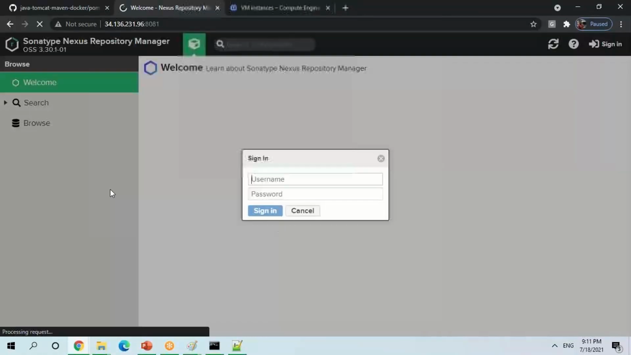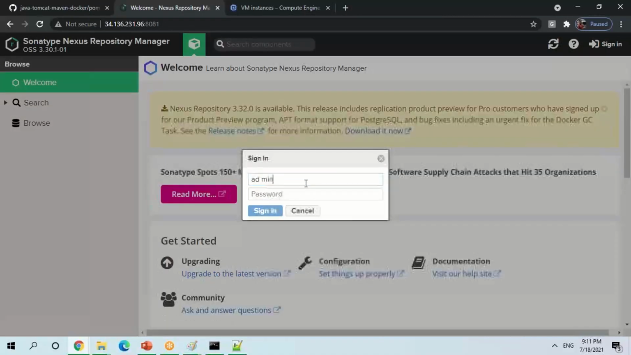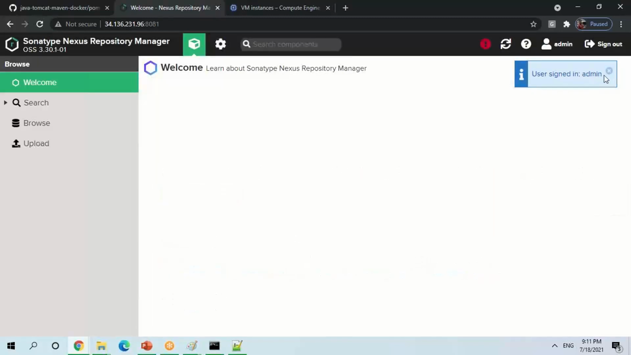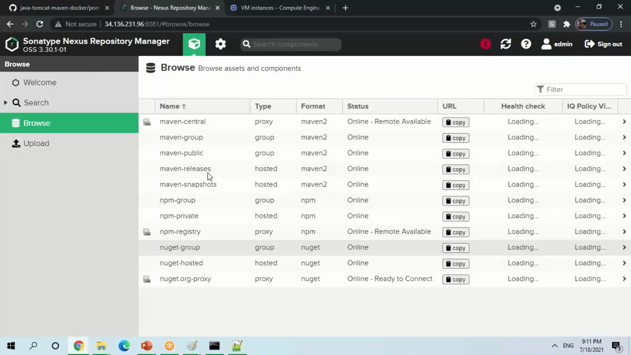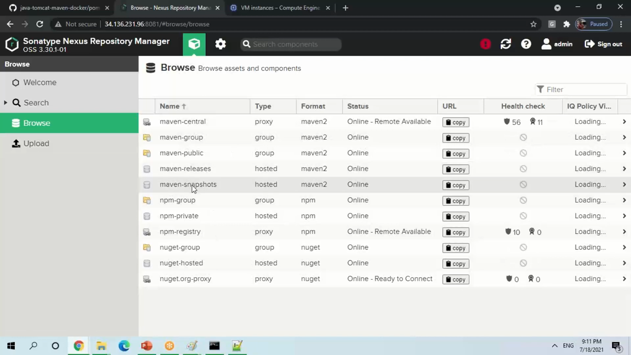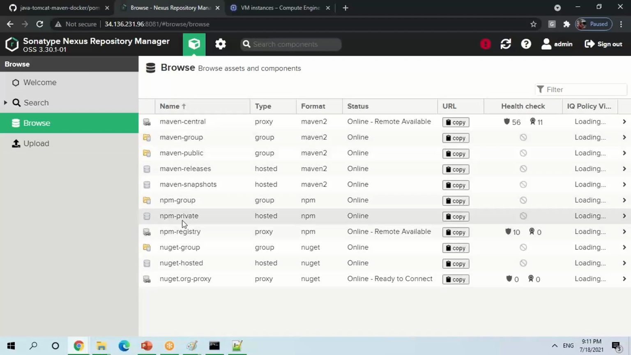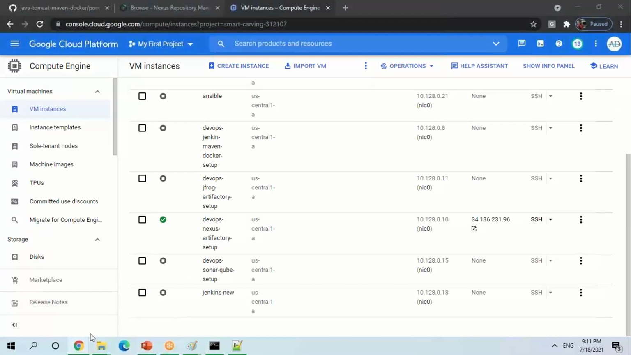Let me sign in. Okay, I have connected. If you see all the repositories, I have done the setup. I have Maven releases, I have Maven snapshot, and these are the repositories which are created by default, and a few of the repositories I have created for my usage.